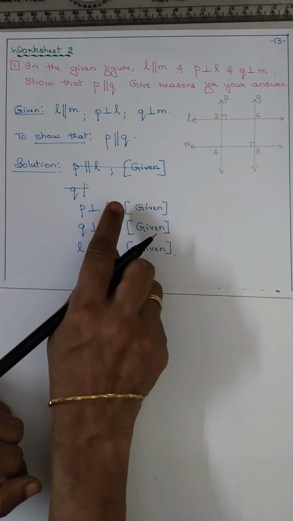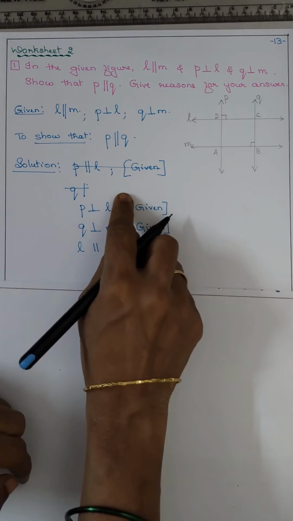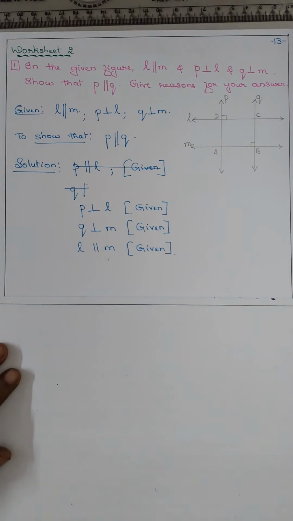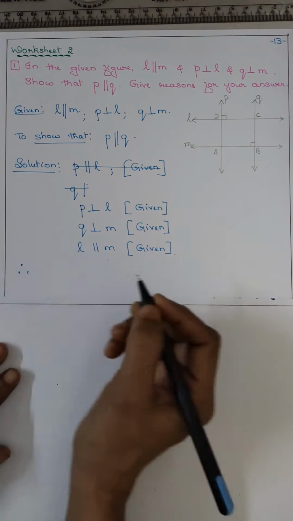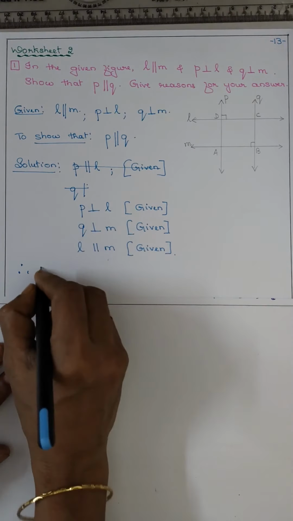See, P is perpendicular to L, Q is perpendicular to M, but L is parallel to M. That means P also should be parallel to Q.